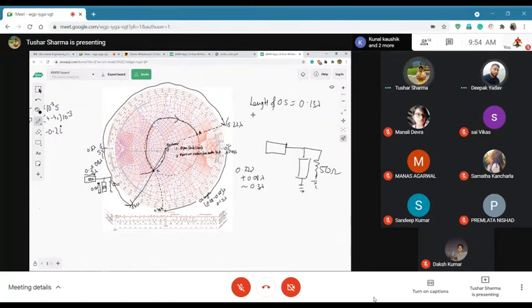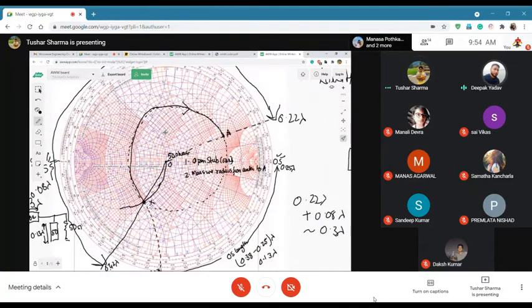It will just use a short stub, upward circle. It will intersect, you will get the intersection point.